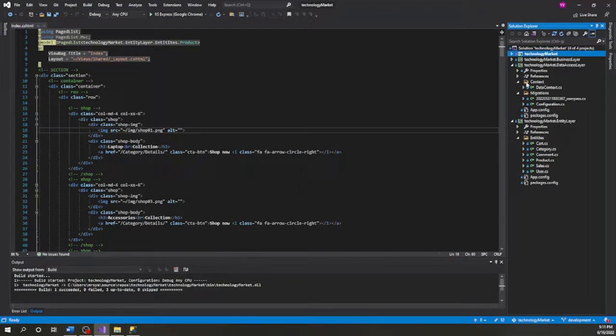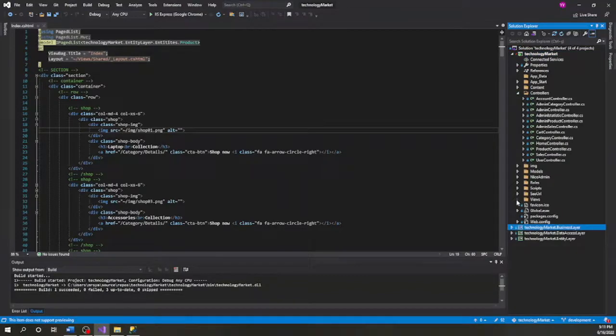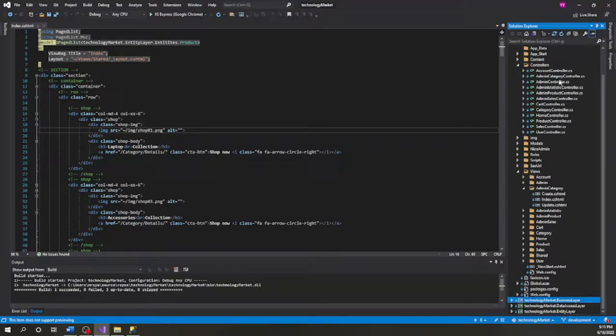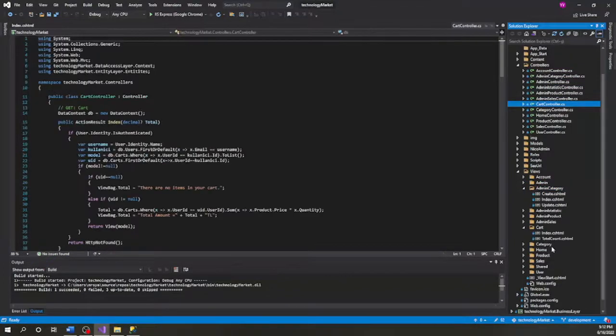And in the business layer, I use the repository design pattern for categories and products. The presentation layer contains the view and controller pages of the e-commerce site. Each controller here creates a view folder. View contains the design codes of the page, while the controller contains the backend codes for the functionality of the design page.